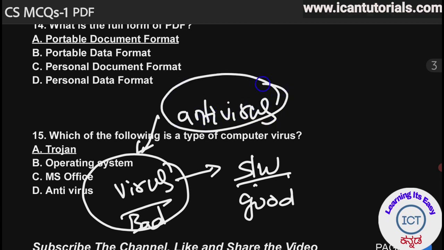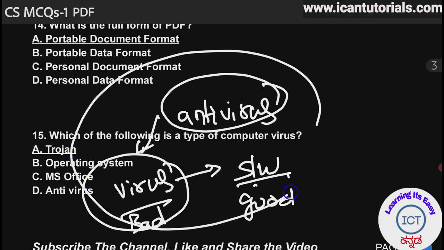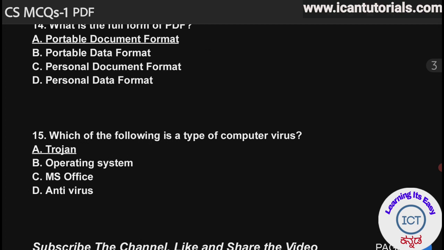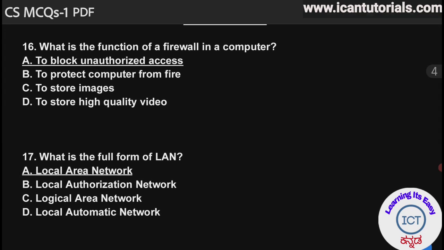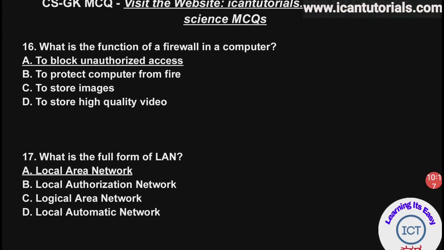This is also a software. So all these three are softwares, but one destroys the good software, and another removes the viruses from our computer.